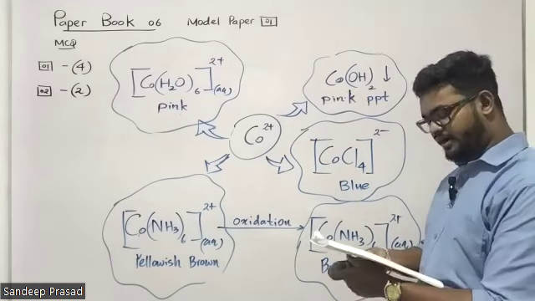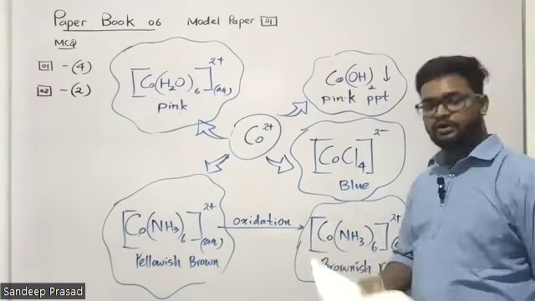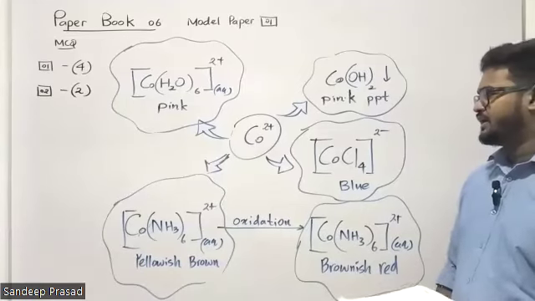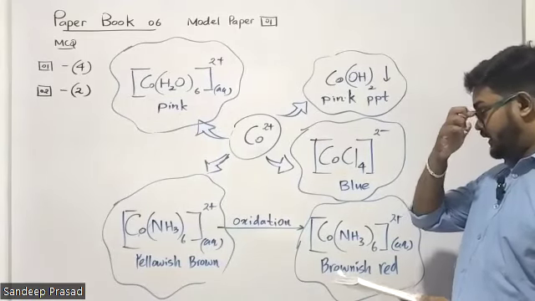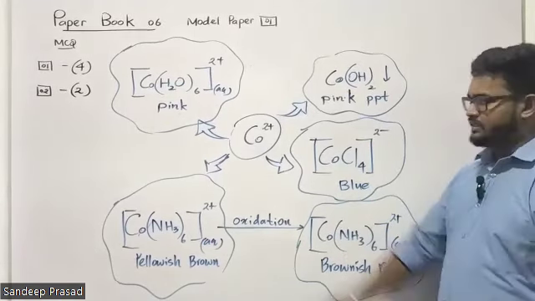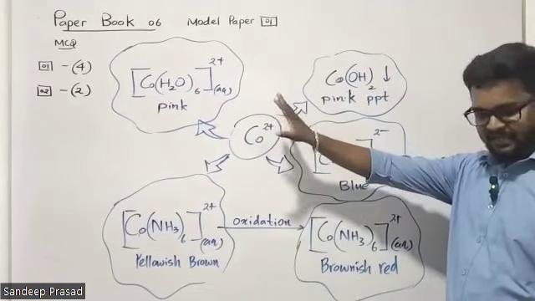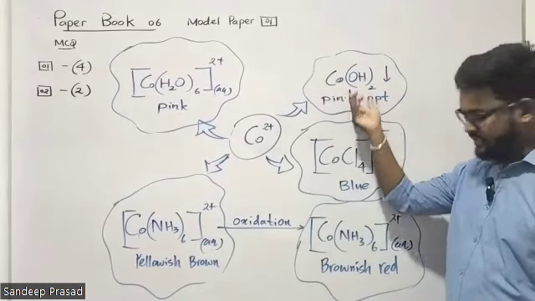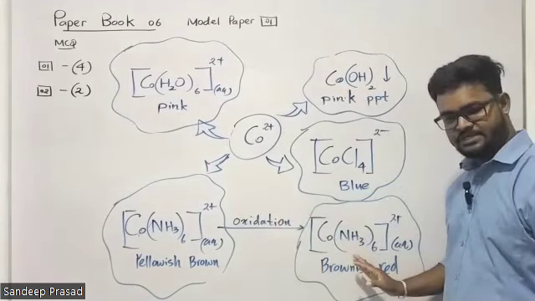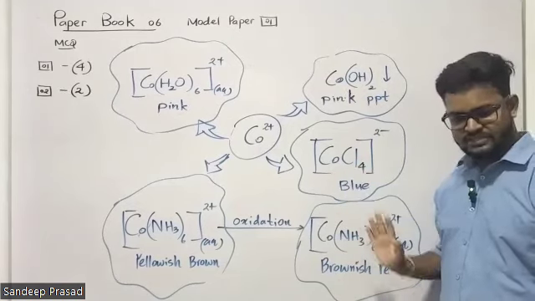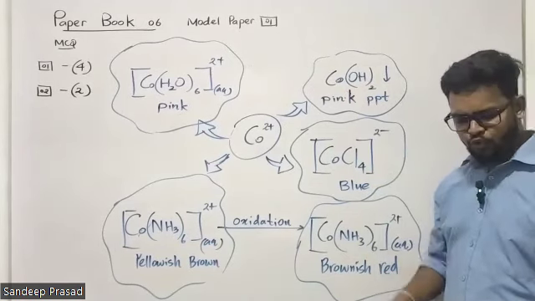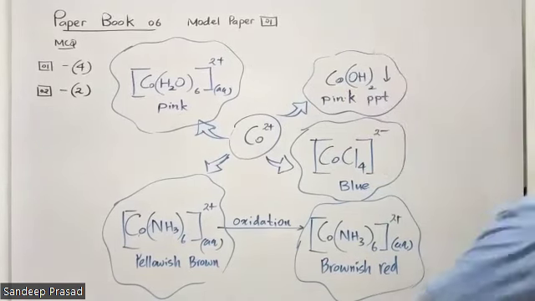The correct statement regarding tetrahydroxide of cobaltate ion is the color of the aqueous solution of the ion is deep blue. Remember, students, now in this statement, you can see that in our resource book, these are the cobalt compounds they have given. They have given hexa aqua cobalt 2 plus cation. They have given a cobalt hydroxide compound, then chloride complex, and the amine complex of 2 plus cation and 3 plus cation. This is what they have given in our syllabus. These are the cobalt compounds they have given. So therefore, we don't know what is the color of this complex anion.